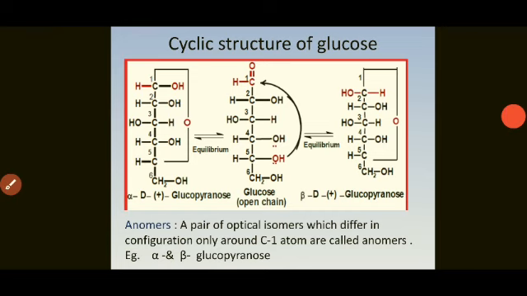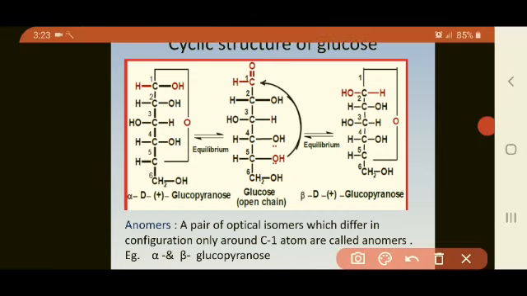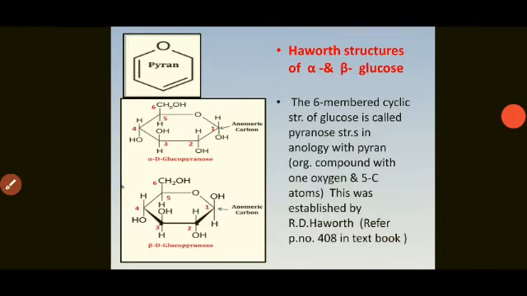Just see which are the right hand side groups and left hand side groups. These are all called as left hand side groups, which are written above the plane of the hexagonal ring, and these are called as right hand side group or atoms. Oxygen is linked in hexagonal ring. So here the structures are shown in detail, that is Haworth structure of alpha and beta glucose.